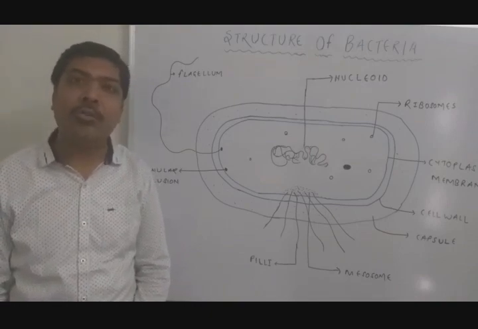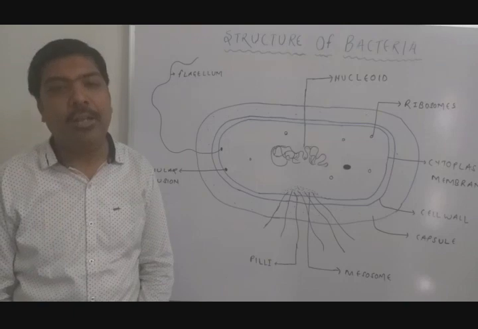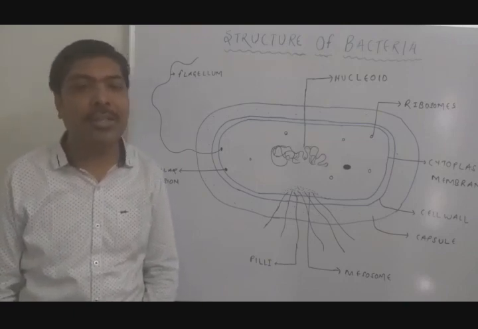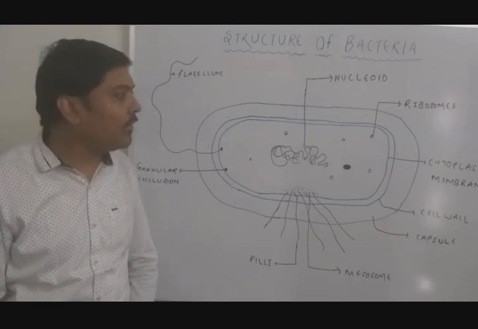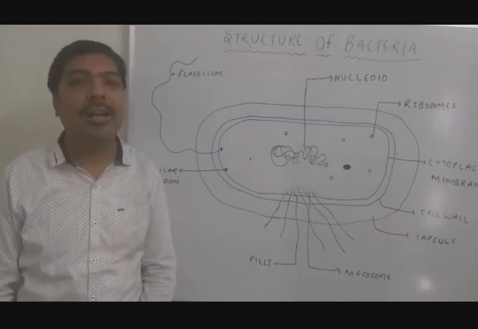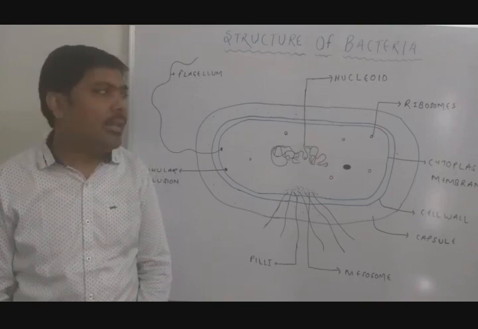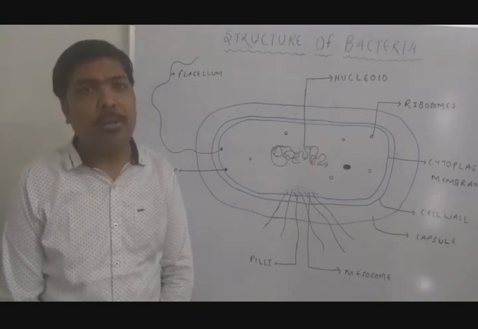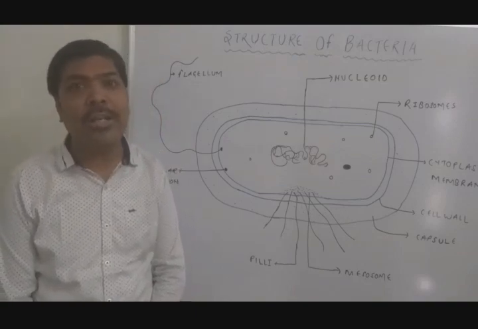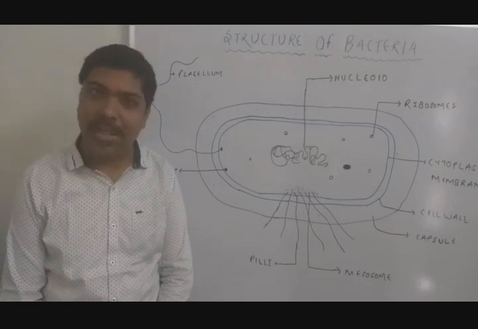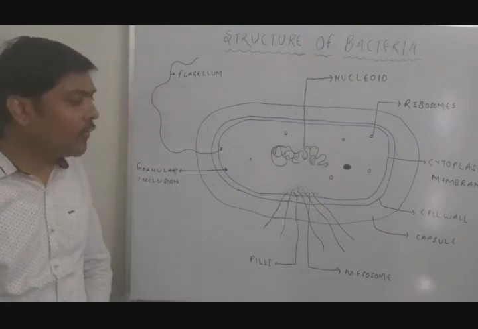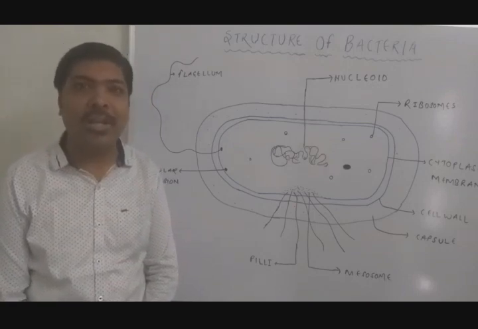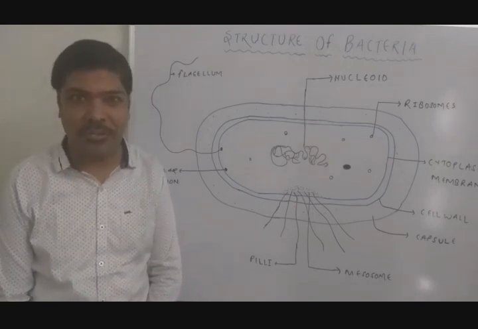It is basically composed of 89% water. Apart from water, it also has components of carbohydrates, proteins, lipids, nucleic acid, and all the different organelles of the bacteria are suspended in the cytoplasm. The next internal structure of bacteria is the mesosome. Mesosomes are considered a convoluted invagination of the cell membrane, and the major function of the mesosome is that it provides the site for the DNA replication mechanism and it also helps in the process of secretion.